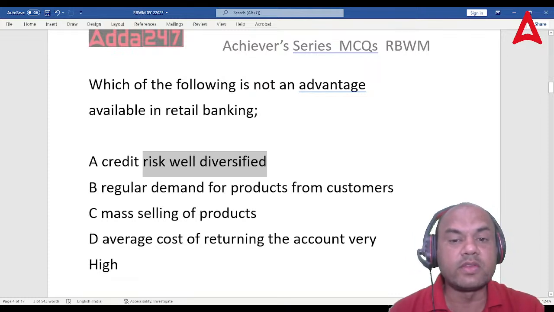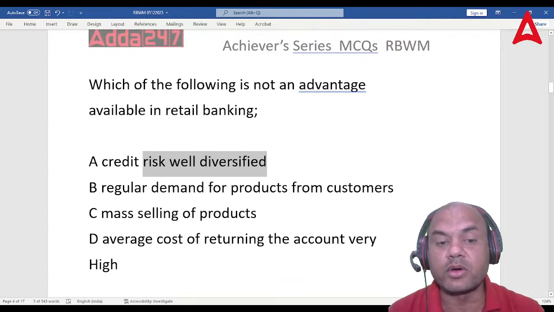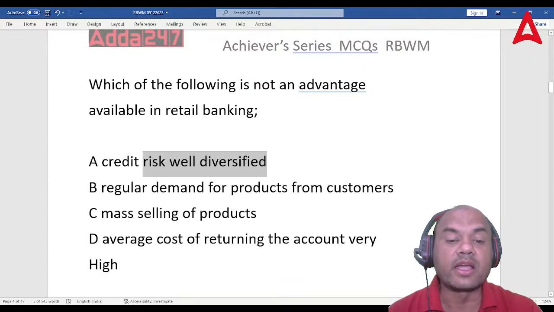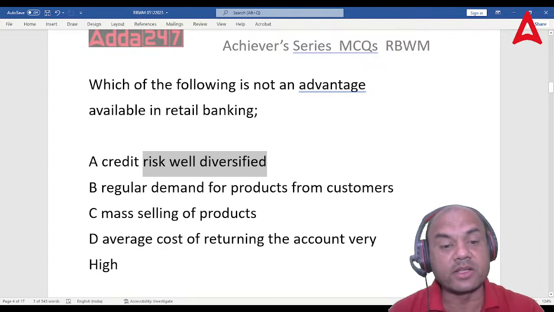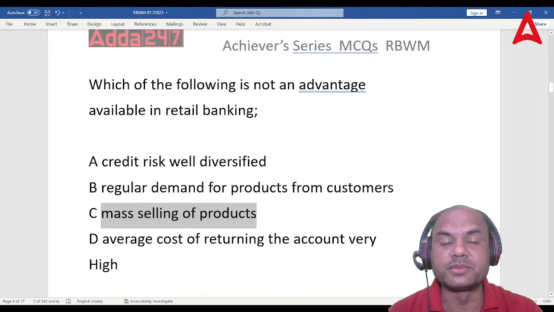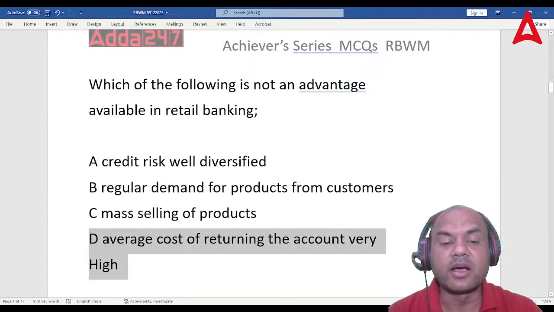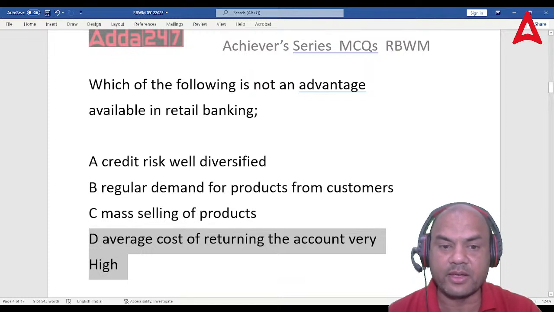Always remember, the advantage of retail banking is that risk gets spread to smaller customers. Regular demand for products from customers is also correct. Mass selling, we also believe in huge volumes, so that is also an advantage. Only this is not the advantage: the average cost of retaining the customer is very high. So this is not an advantage of retail banking. Okay.